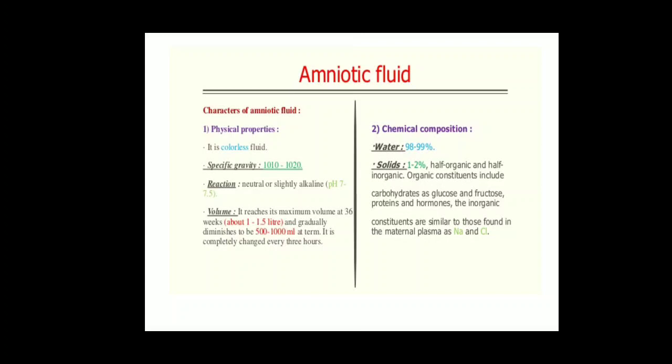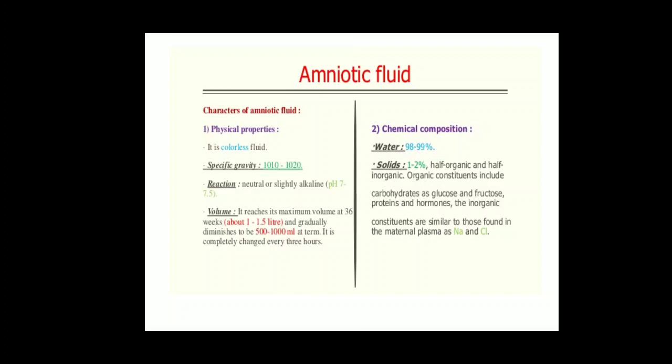Next, the specific gravity ranges between 1010 and 1020. Next, when it comes to the reaction of the amniotic fluid, it is actually neutral, but slightly alkaline in reaction. So when you say it is alkaline, the pH of the amniotic fluid is 7 to 7.5.